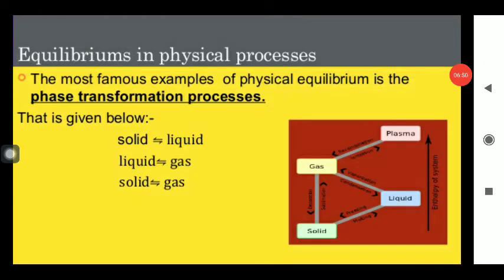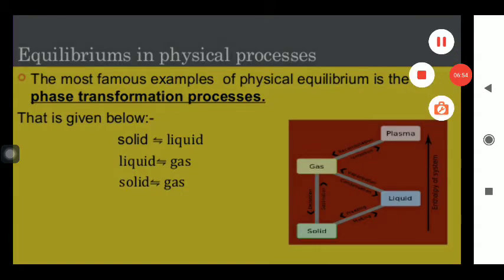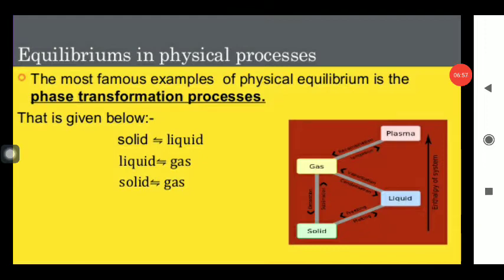First of all, we will discuss the concept of equilibrium in the physical process. What do we mean by the term physical process? It is one in which the matter has the same properties before and after the reaction, and only the state of matter changes at the time of the equilibrium phase.